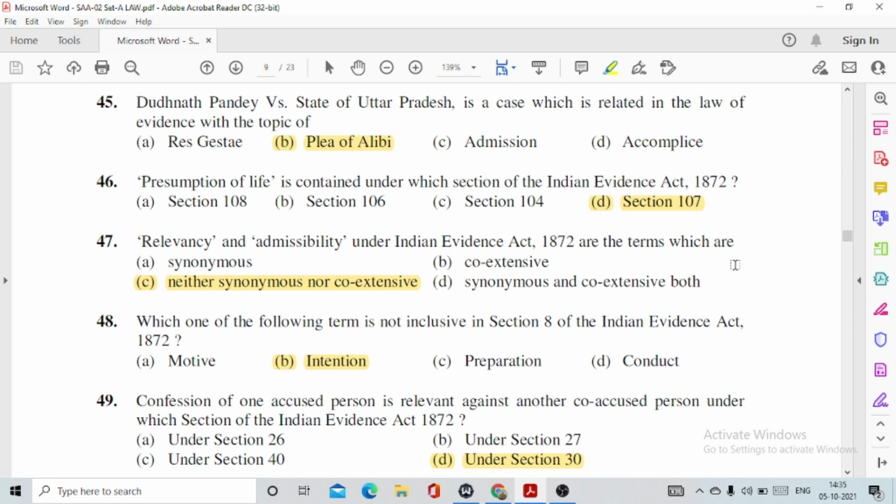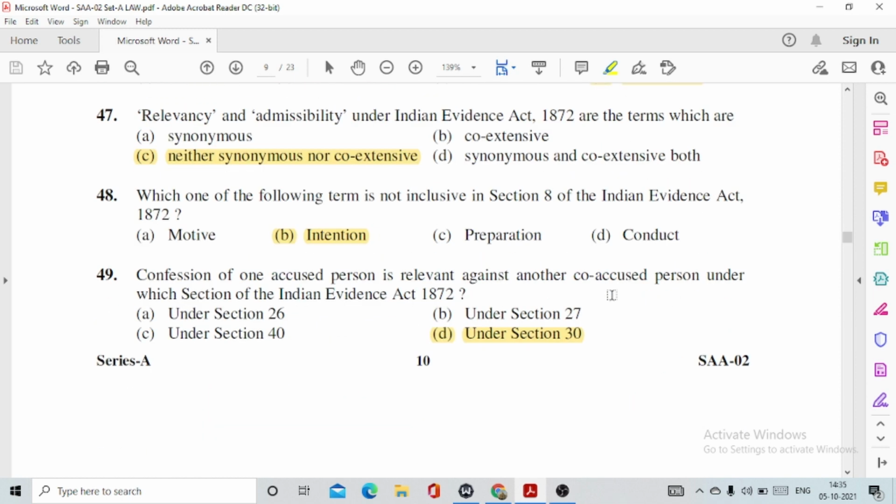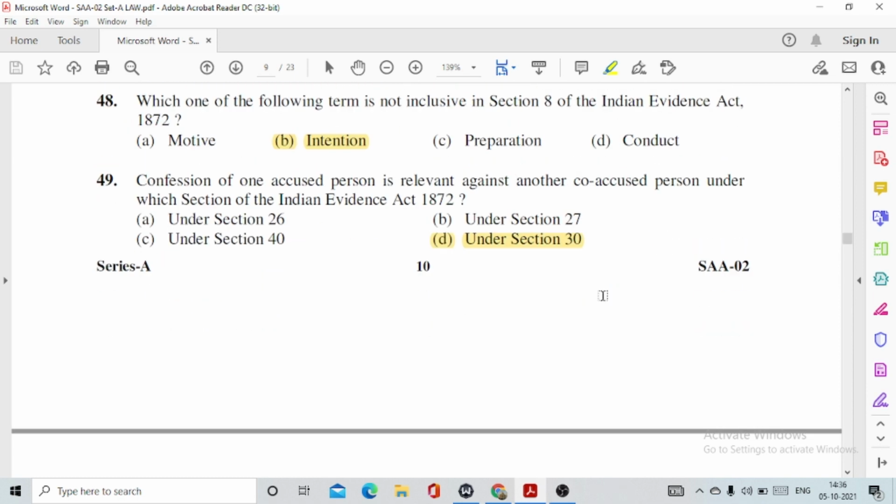Then 47, relevancy and admissibility under Indian Evidence Act 1872 are terms which are neither synonymous nor coextensive. Option number C. 48, which one of the following terms is not inclusive in section 8 of the Indian Evidence Act? This is option number B, intention. So section 8 of the Indian Evidence Act deals with motive, preparation and conduct.